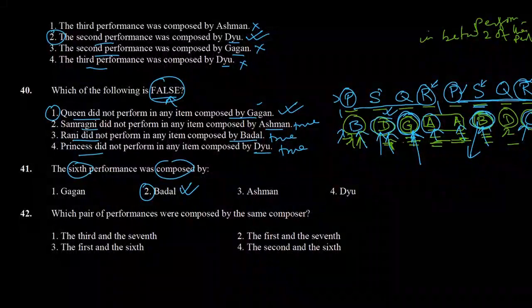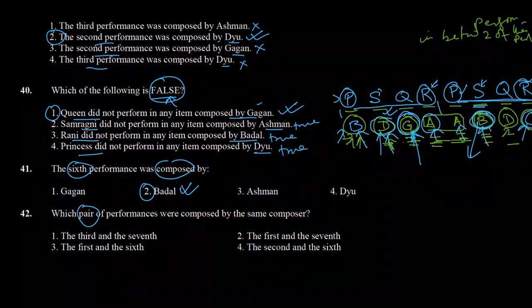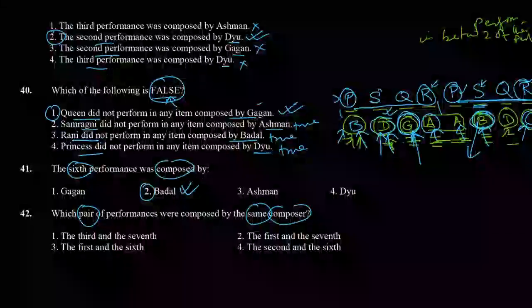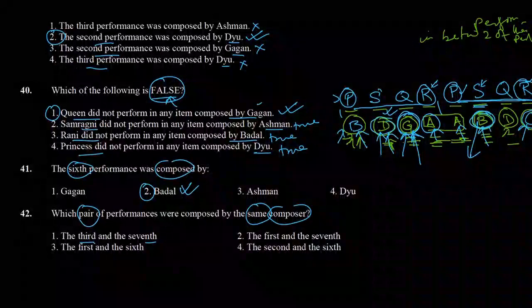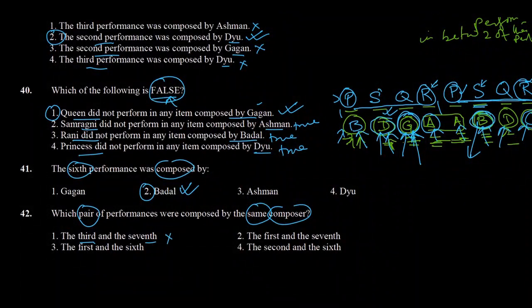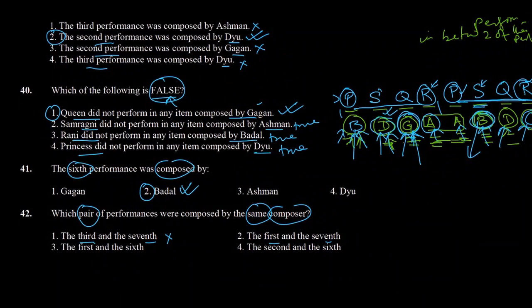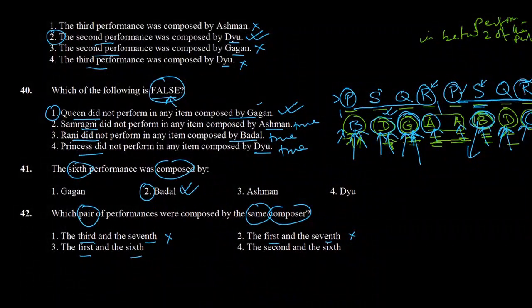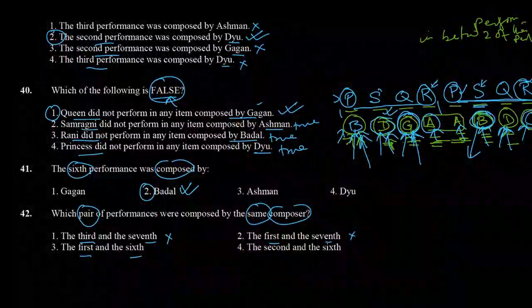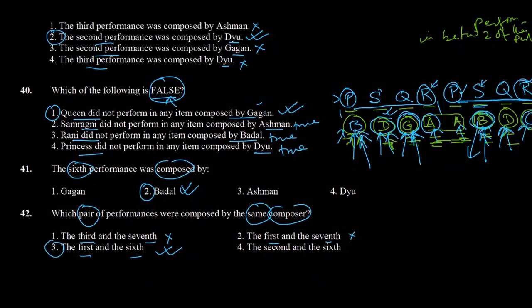Option 2 is correct. And the last question says, which pair of performances were composed by the same composer? The options are third and seventh. Third is by Gagan, seventh is by Dew, not correct. The second one says first and seventh. First is by Badal, seventh is by Dew, incorrect. The third option says first and sixth. First is by Badal and sixth is again by Badal. So this is the correct option, option number 3.